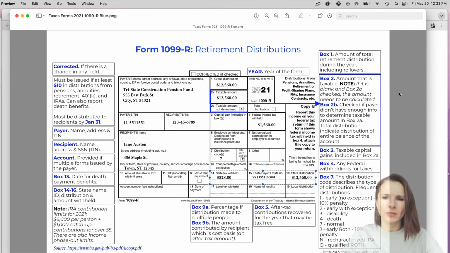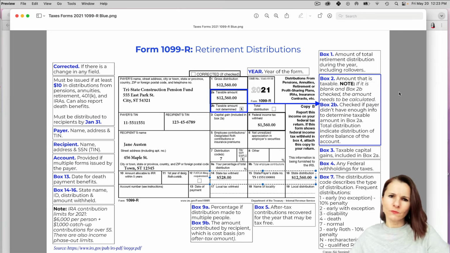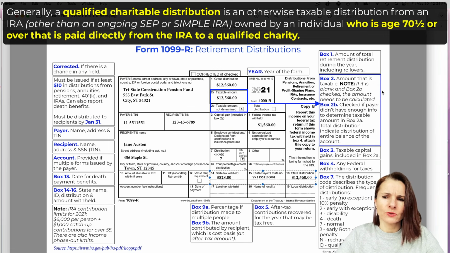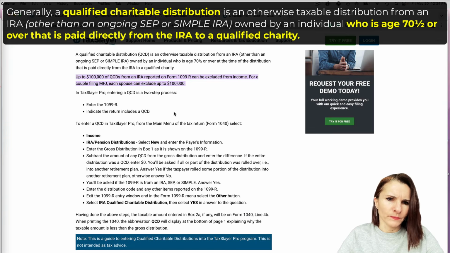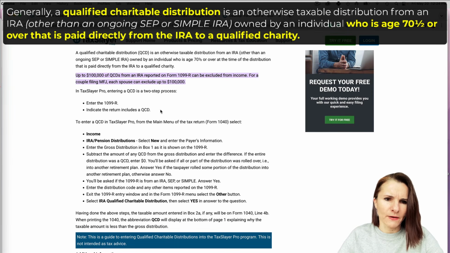So now one more thing, you can have this form, and you can also receive it for qualified charitable distributions, and it might show the total distribution here, and the taxable amount is something that you have to figure out. On one of the websites for TaxSlayer, I have this information.